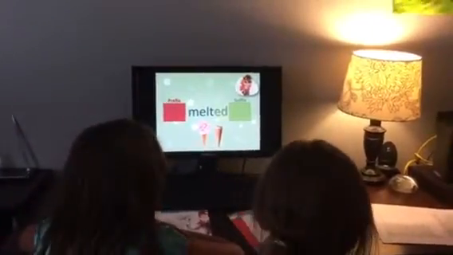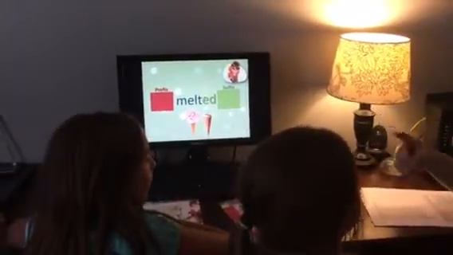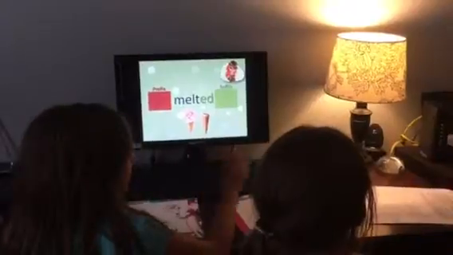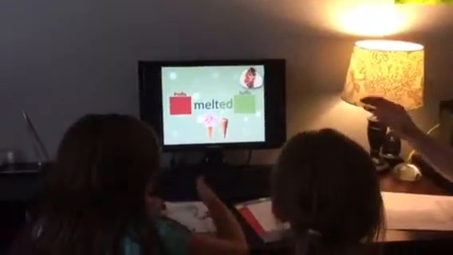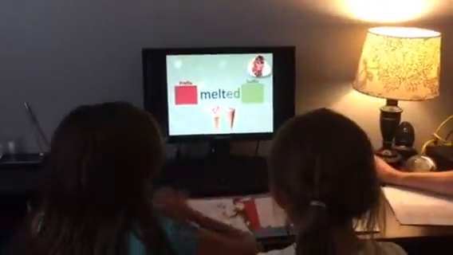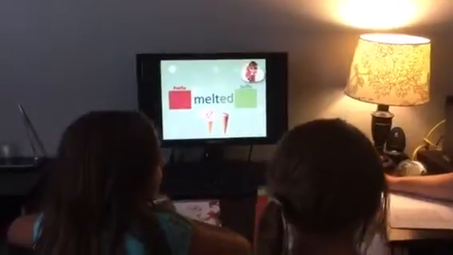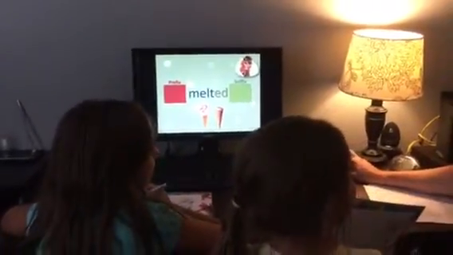That's right. So if you say that ice cream is going to melt, that means it's going to happen, right? And when it happens, it's melted. So that means it's already done. It's the action of being melted. So what did we add, the prefix or the suffix, to change the word? Suffix, which is the end of the word, right?